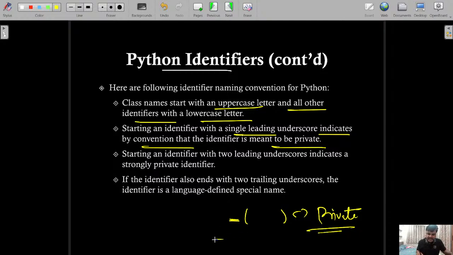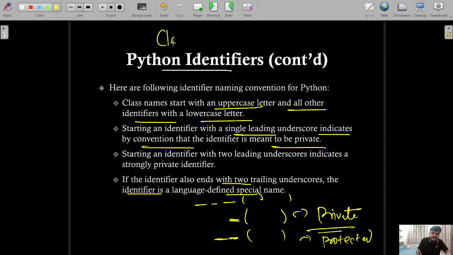If your identifier starts with two underscores, it means that this is strongly private. That is also called protected. And if your identifier starts with three underscores, then you can say that this is a language defined special name, which can be accessible in the entire program. So class names are defined with uppercase letters and all other identifiers with lowercase.